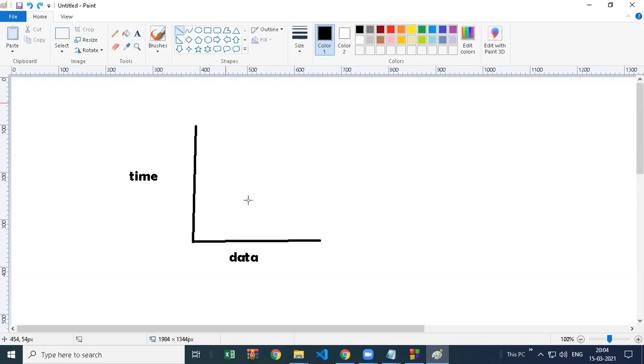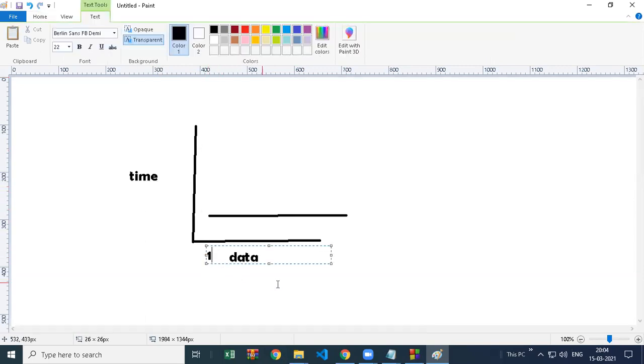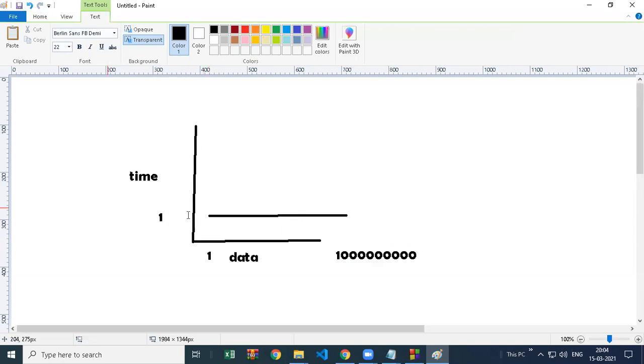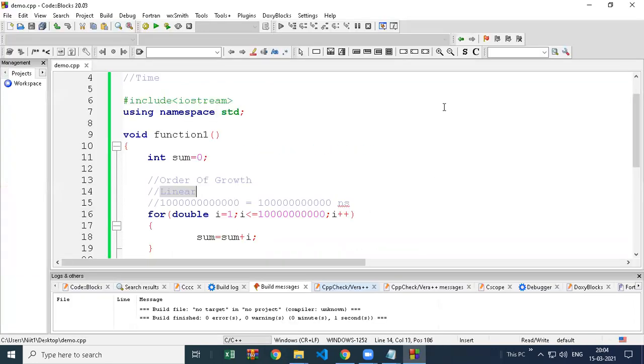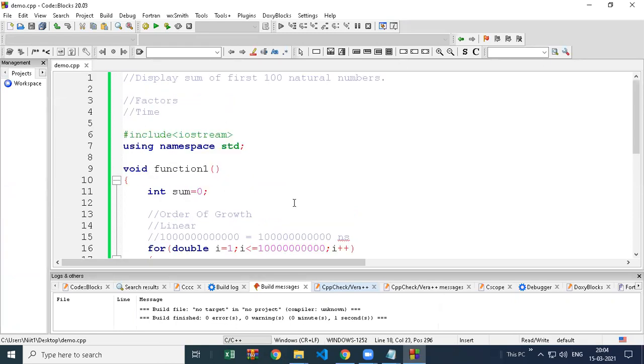Whereas your second logic is constant in time. If your data is 1 or your data is 1 billion, what is your time? Time is the same, it's not going up, it's steady, constant. So that's why we'll select the second one. So the first factor, you have to always see and only see, is time.